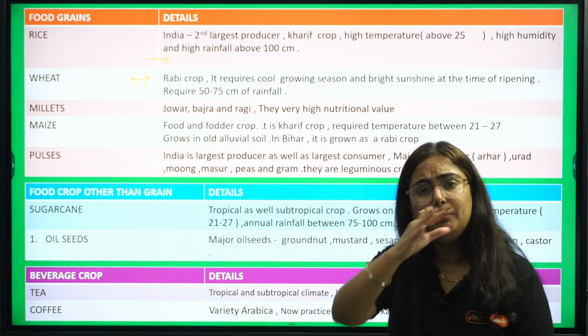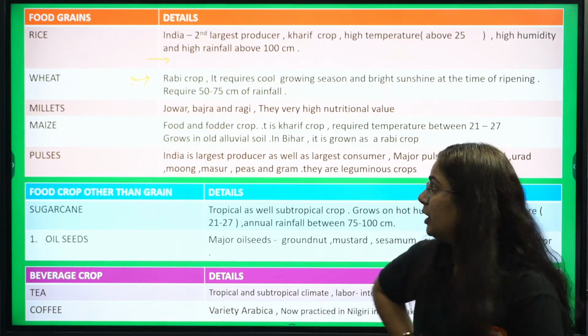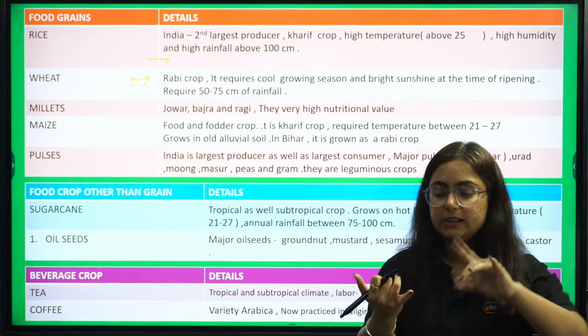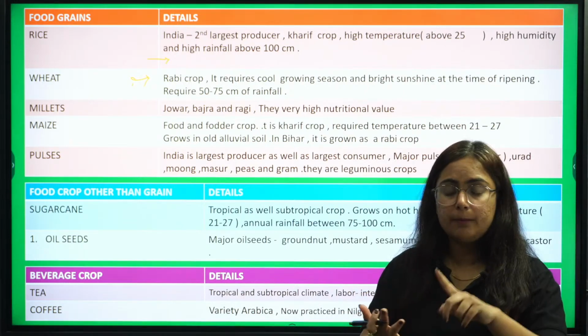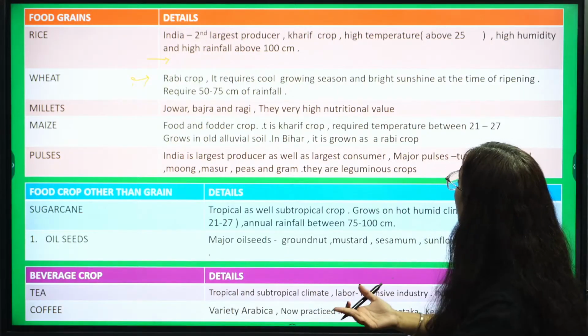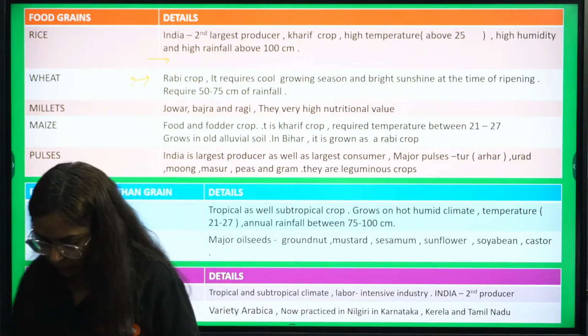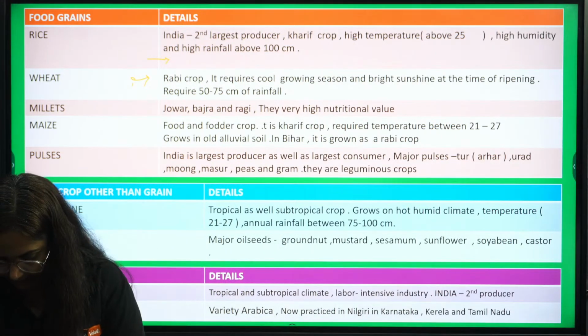They will ask you about complete detail for millets. Write 5 points about millets in India. So by millets, there are so many millets like ragi, jowar, bajra. They are nutritious. They have high protein. All that is listed in the book and in this chart also. Hope this is clear to you.